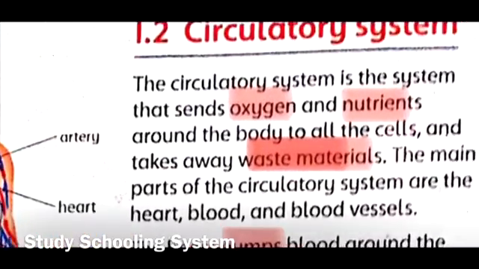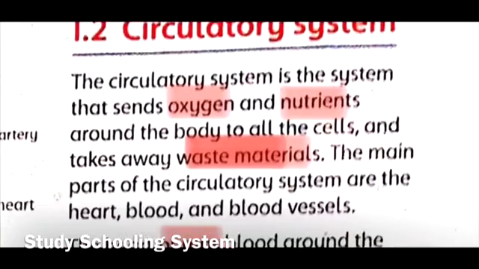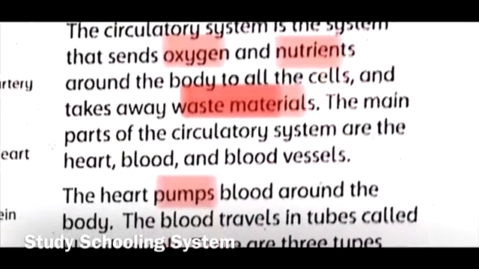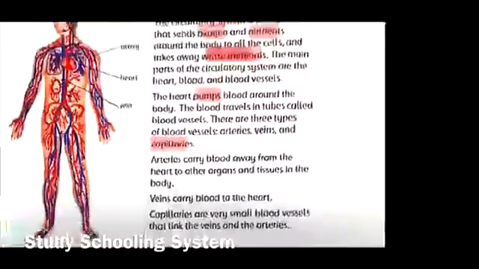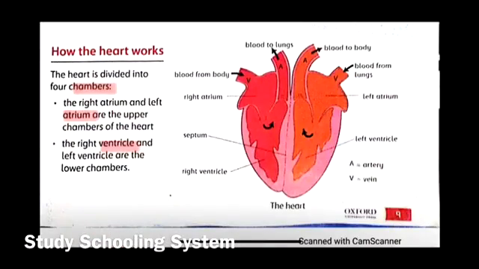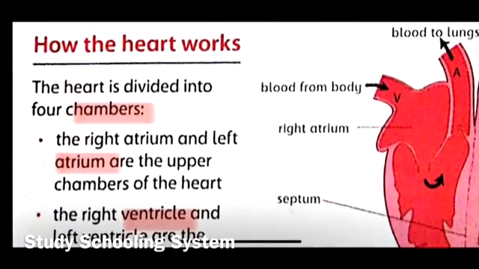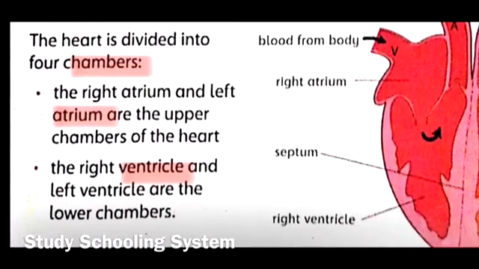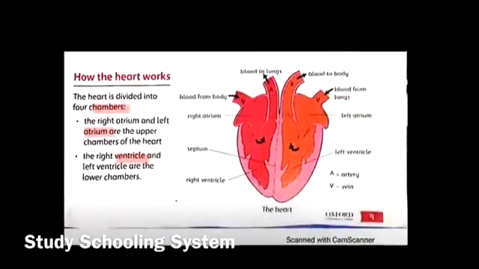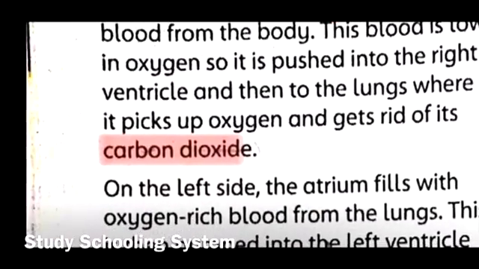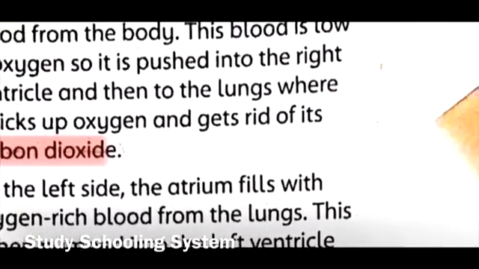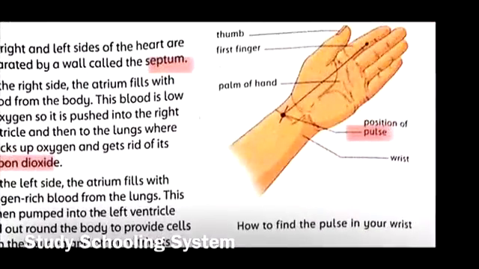So the first word is oxygen. The second word is nutrients. Third word is waste materials. Fourth word is pumps. Fifth word is capillaries. And the other word is chambers. You can write the singular form, which would be chamber, and atrium, ventricle. Then the other word is septum. You know that septum is the wall that divides the right side of the heart from the left. Then carbon dioxide, which is the waste material that's removed from your blood. And the last word is pulse.